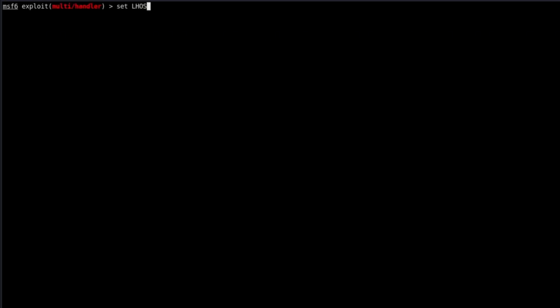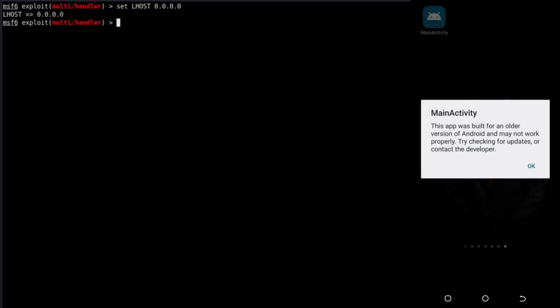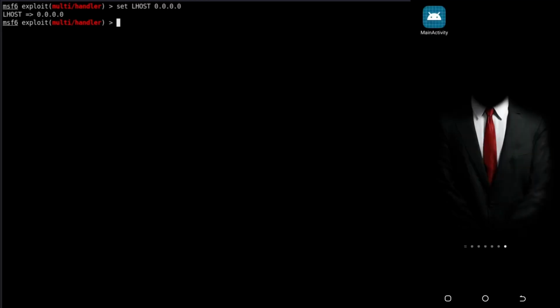Type set LHOST 0.0.0.0. This tells Metasploit to listen on all network interfaces. This is important when working with external connections like we are. Now comes the moment of truth. Switch to your Android device and open the app. It's asking for permissions. Click Continue. We want to grant these for our testing. You'll see another warning about the app being built for an older Android version. Click OK to dismiss it.